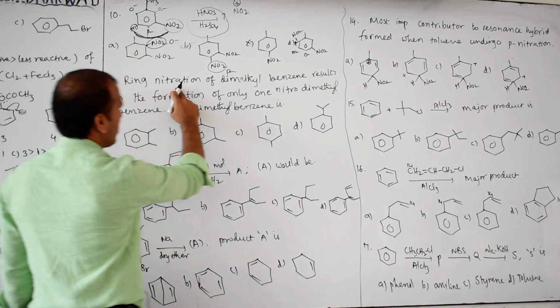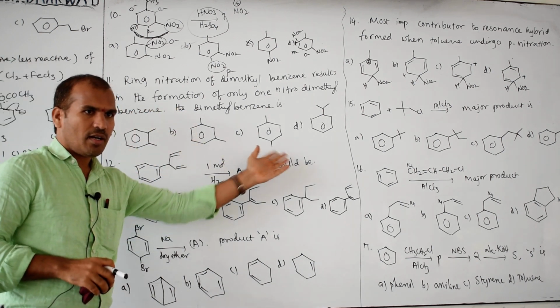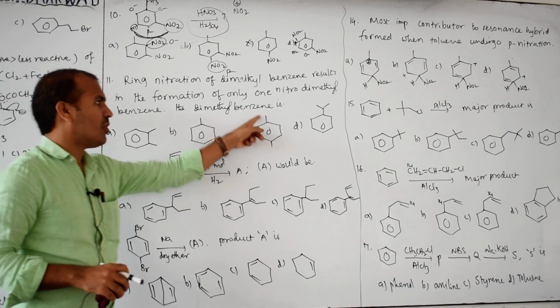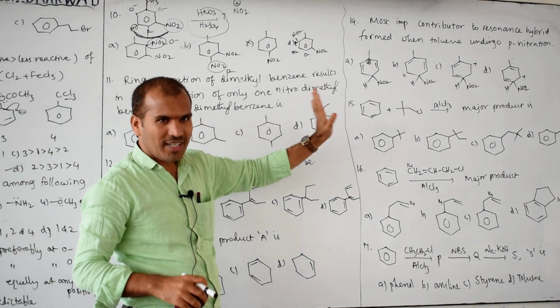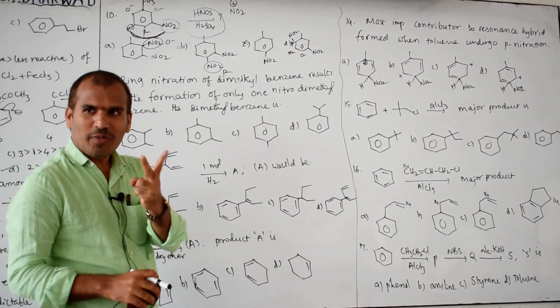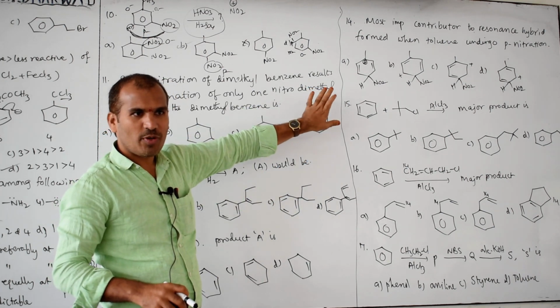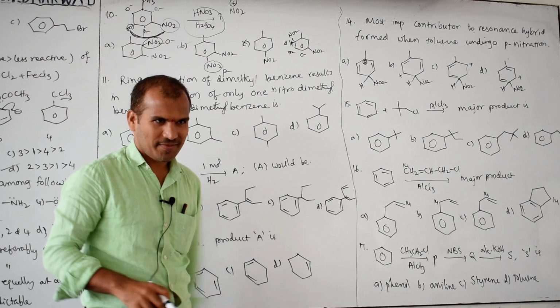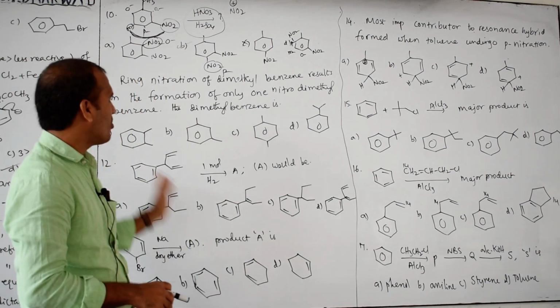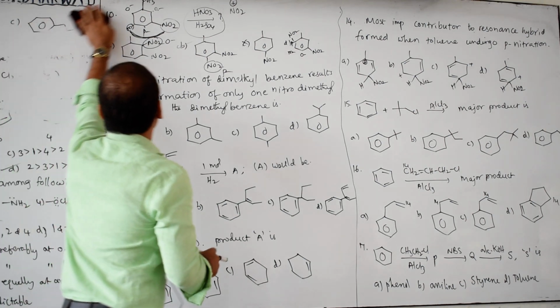Now, ring nitration of dimethyl benzene results in the formation of only one dimethyl benzene. Option D is isopropyl benzene, which is not dimethyl benzene. On benzene, two methyl groups are required, but here only one group is there. So this is not the answer, and D is neglected. Then what is the answer?